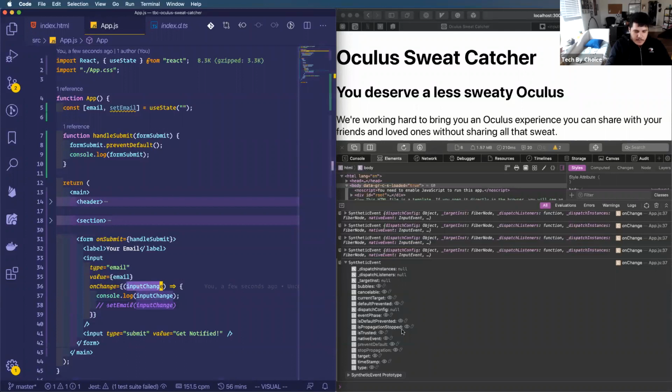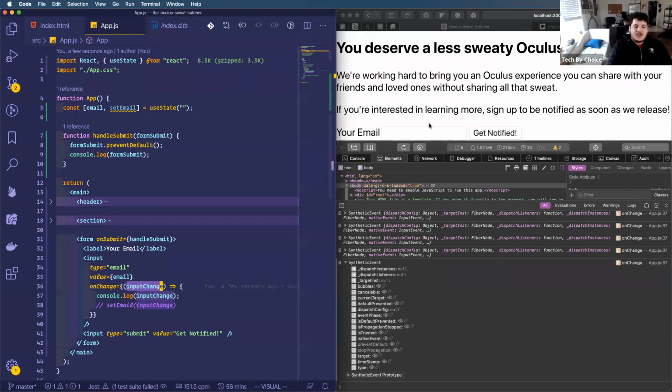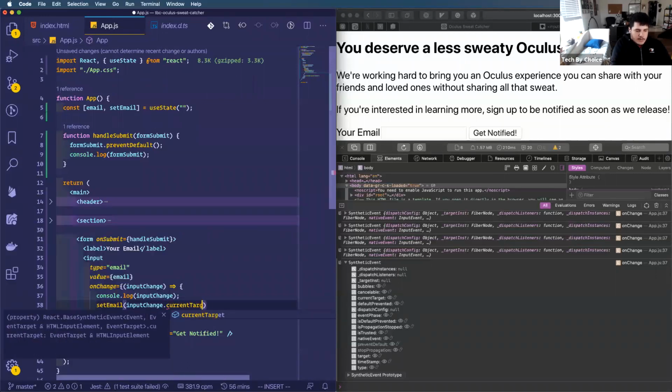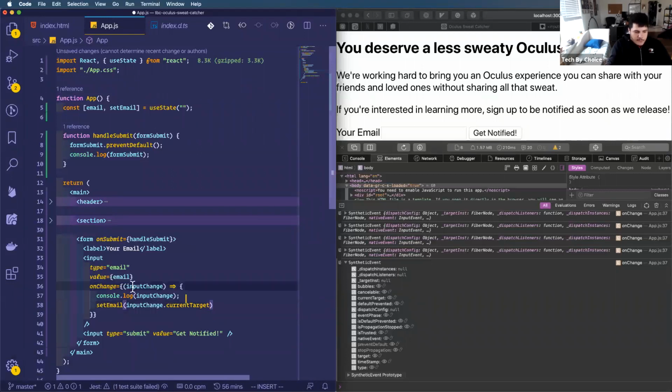So I basically know that if I want to know what the current change was, I need to use this notation. I'm looking at the currentTarget property of the parameter that gets passed to our function.